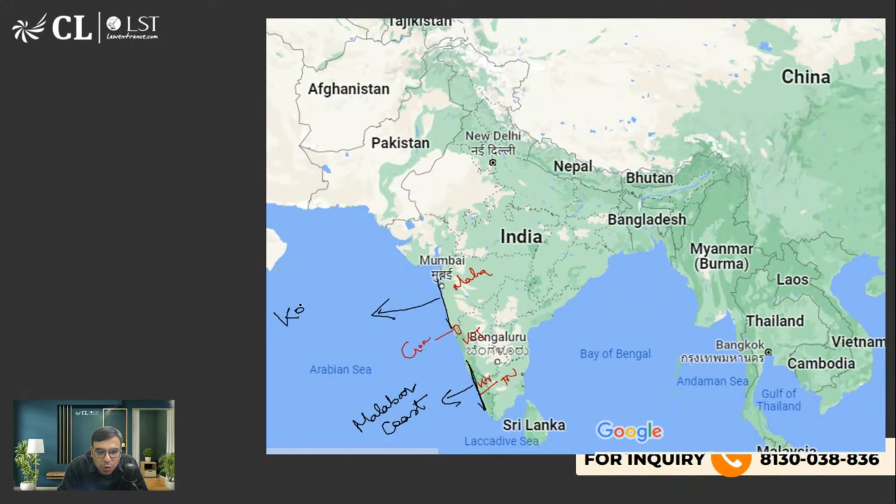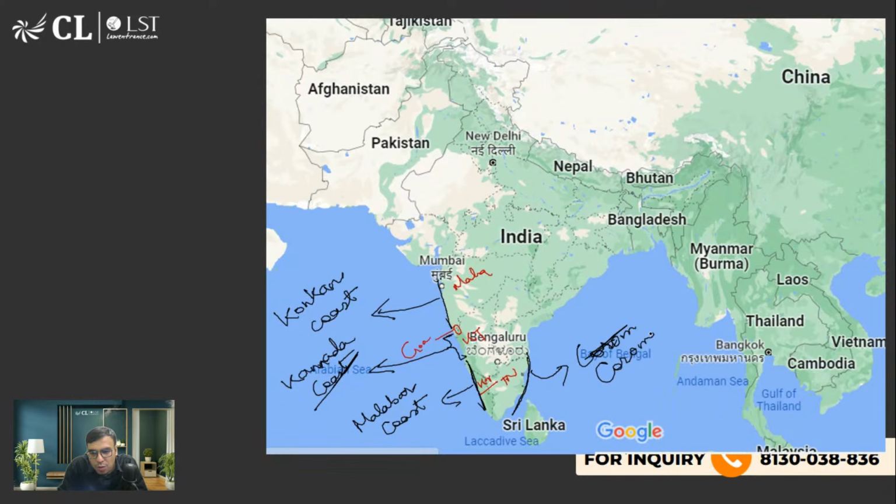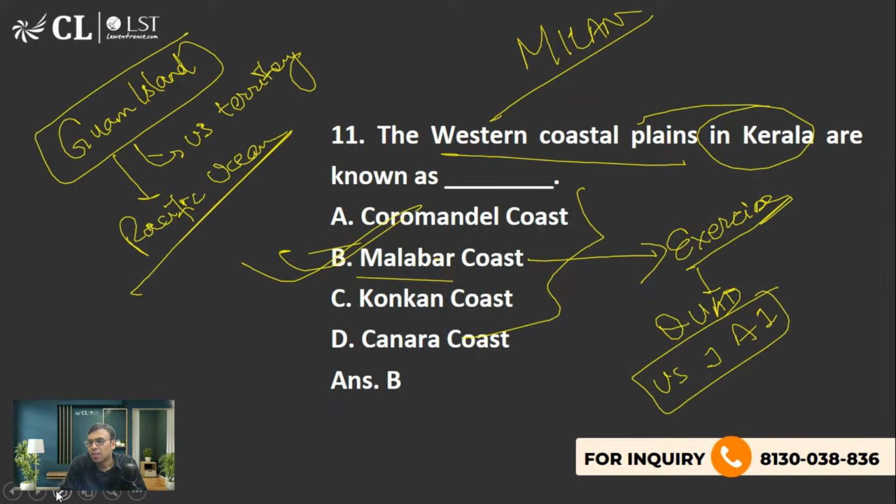Very famous Konkan railways are also there. Okay. And between Goa and Malabar, this region, this is called as Kannada coast in Karnataka. Kannada coast. Okay. In Tamil Nadu, this one is called as Coromandel coast. Coromandel coast. Okay. That is what you should be knowing.